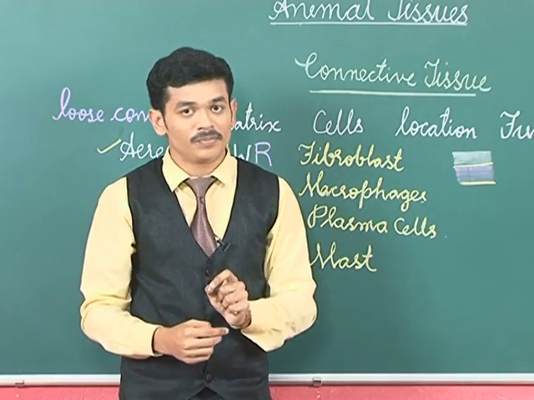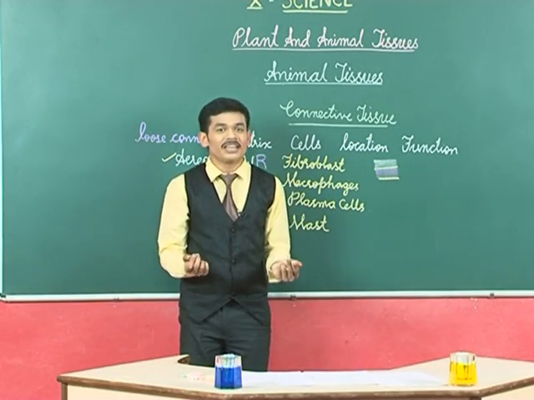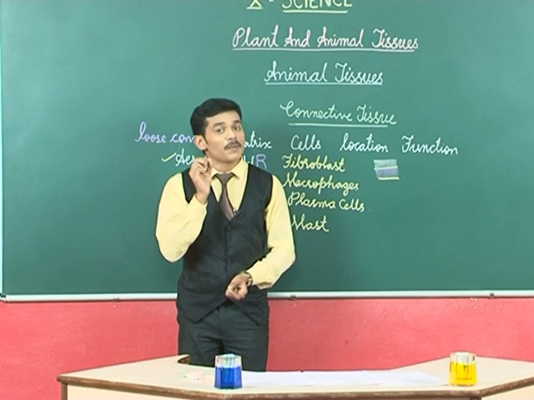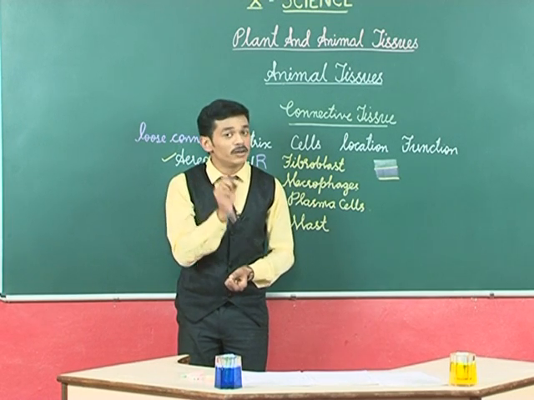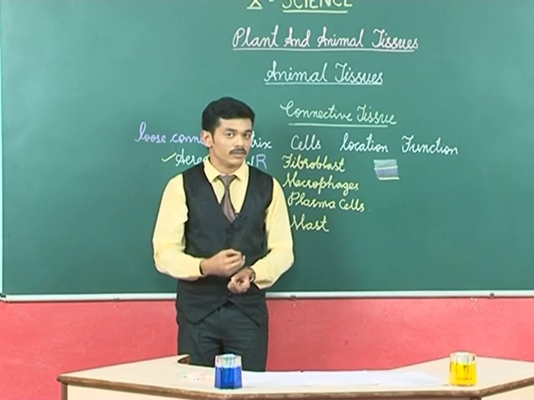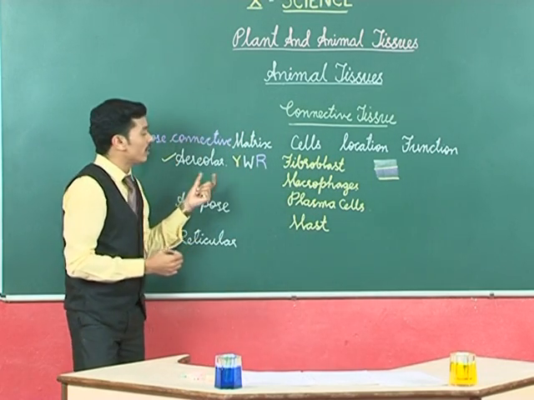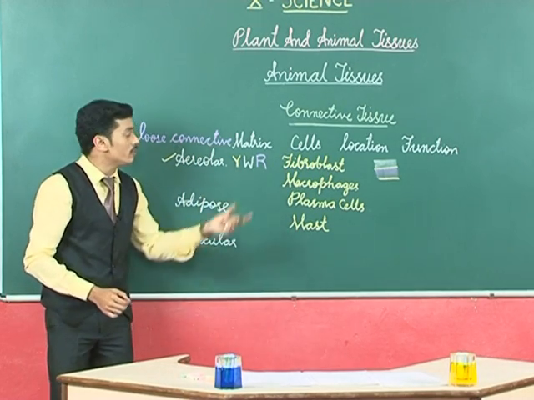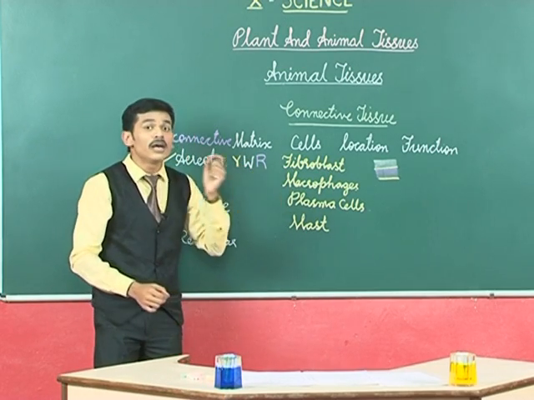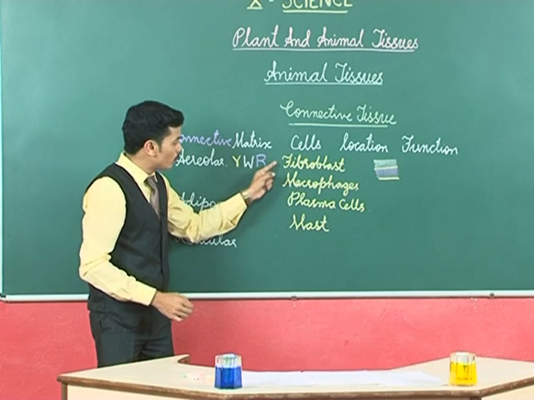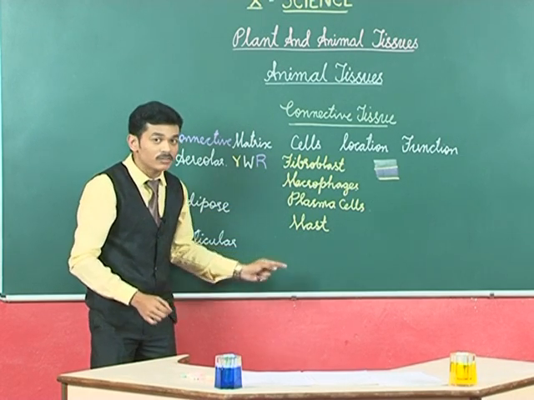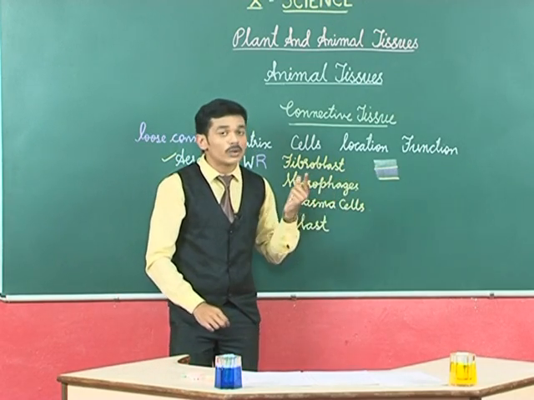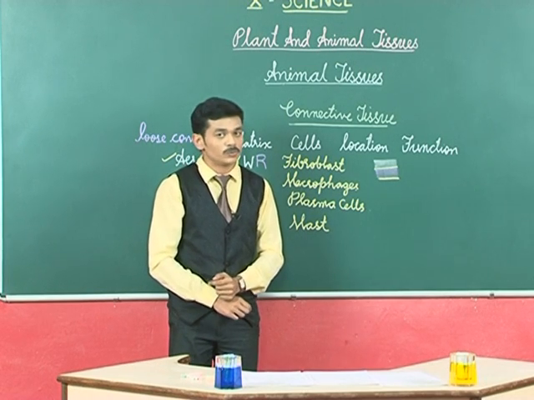Next, what is the function of this? Again, it is a connective tissue, so what does it do? It connects various tissues. So it connects epidermis with the dermis, and also it connects the dermis with the muscle which is present beneath. So this is about the areolar connective tissue. Let us repeat it again. Areolar connective tissue has all the 3 types of fibers: yellow fibers, white fibers and reticular fibers, and it has 4 major cells: fibroblasts, macrophages, plasma cells and mast cells. Dear students, we have learned the shape and function of each of them, and we also know the location and function of this areolar tissue.